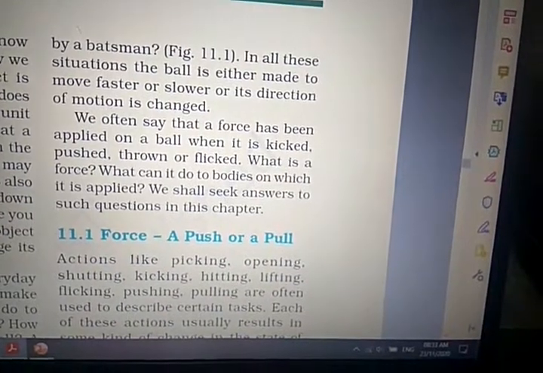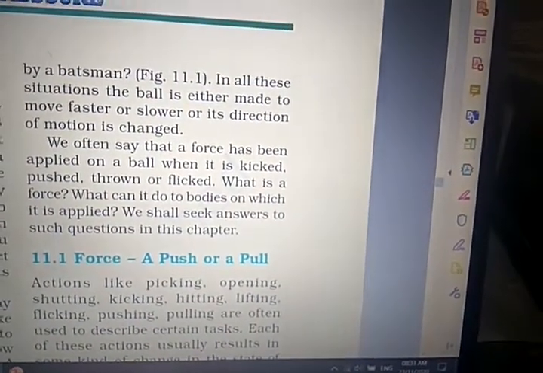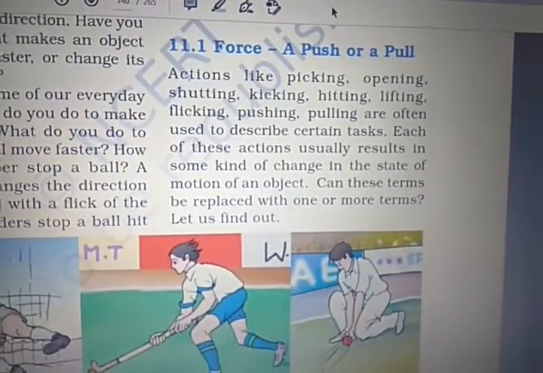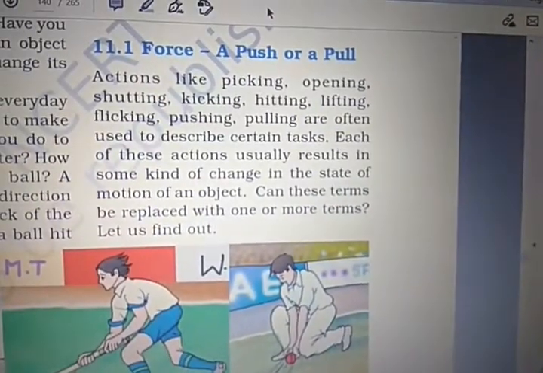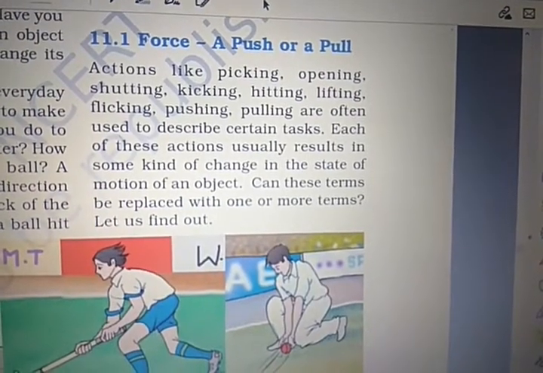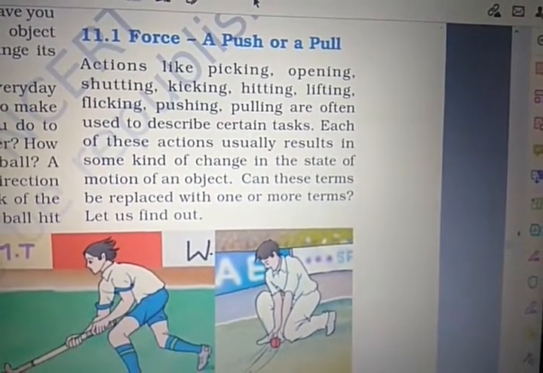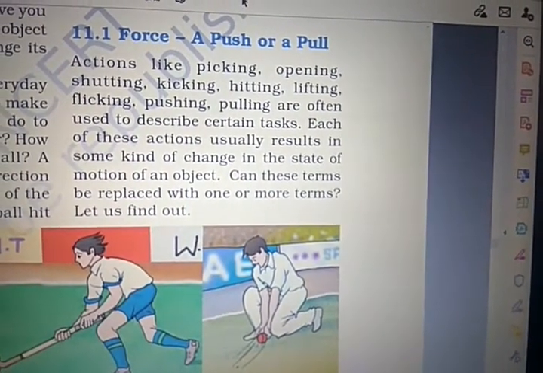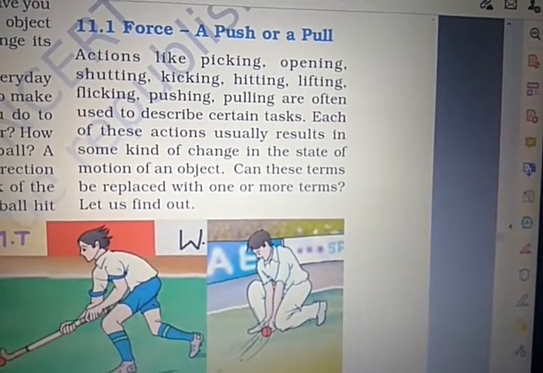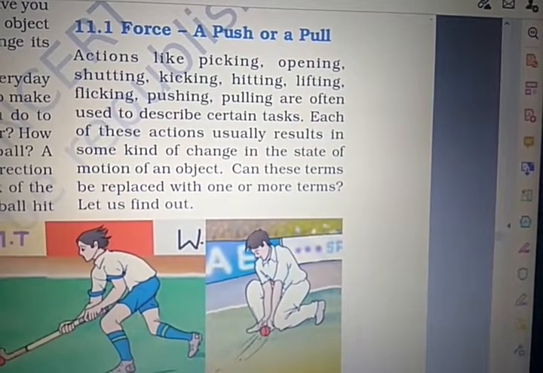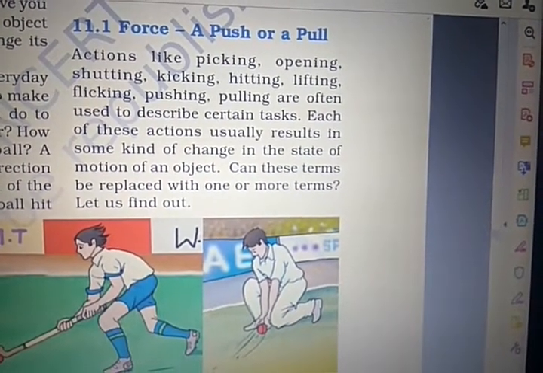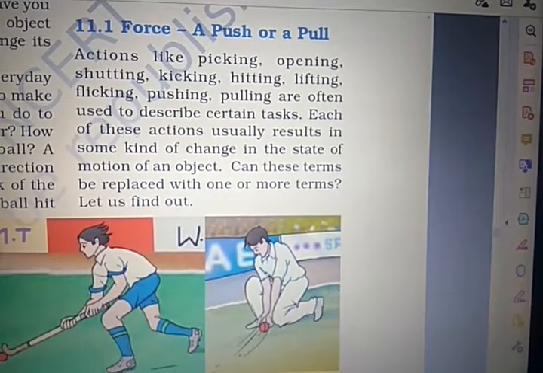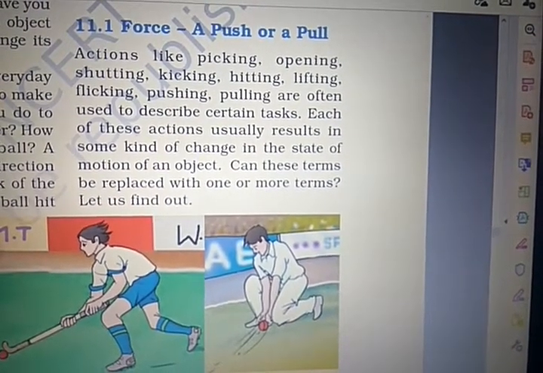Now, force is an action of either a push or pull. Actions like picking, opening, shutting, kicking, hitting, lifting, flicking, pushing, pulling are often used to describe certain tasks. Each of these actions usually results in some kind of change in the state of motion of an object. So can these terms be replaced with one or more terms? Let us find out.